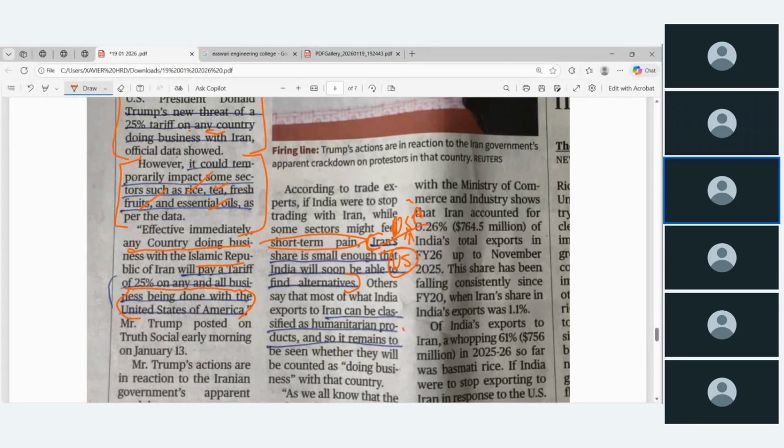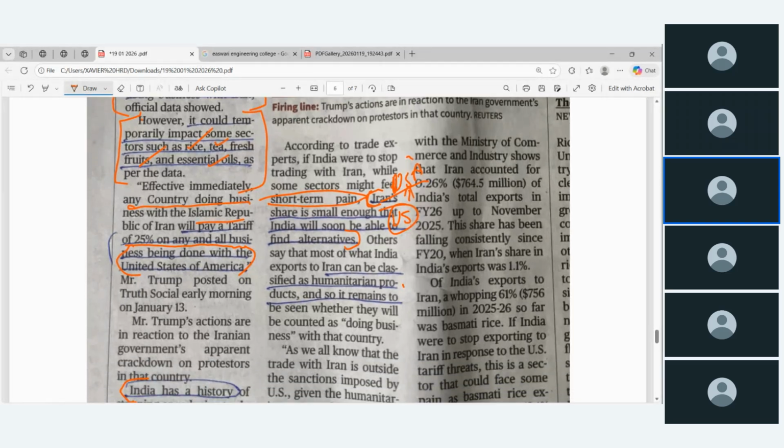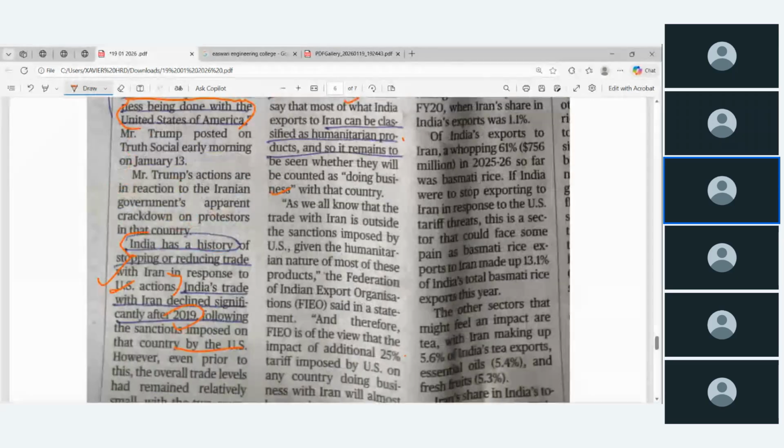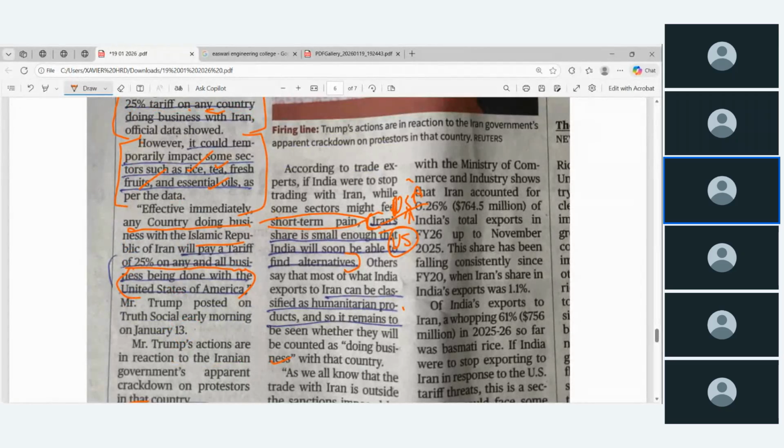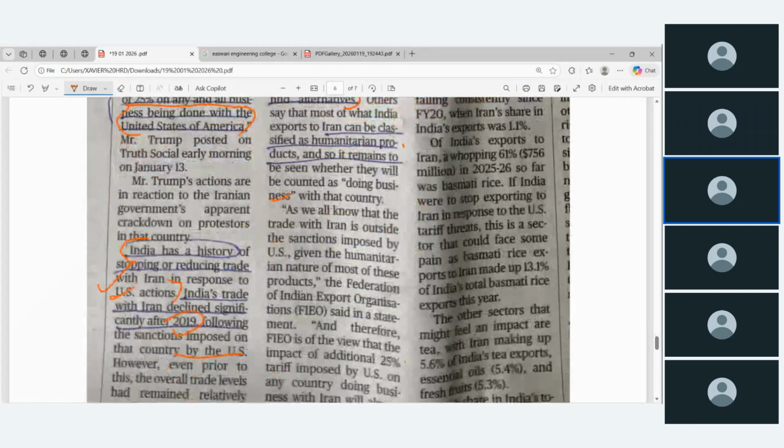US says. Okay, so others say that most of what India export to Iran can be classified as humanitarian product, and so it remains to be seen whether they will be counted as doing business in the oil. So main point is this one. It's not a trade relation between India and Iran, India and Russia, and India and other country. It's a discussion point on trade relation between India and USA. Okay, how it should be in the future time.